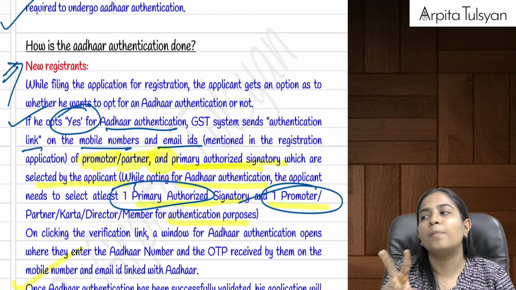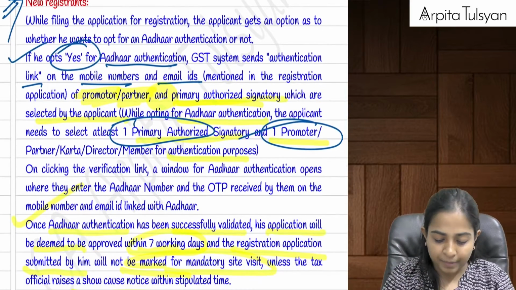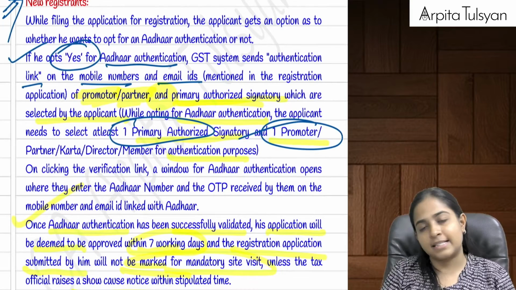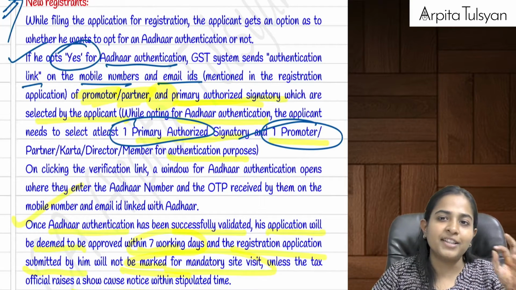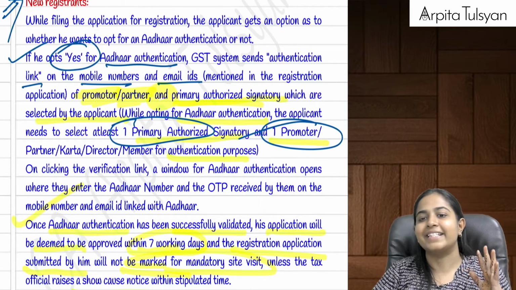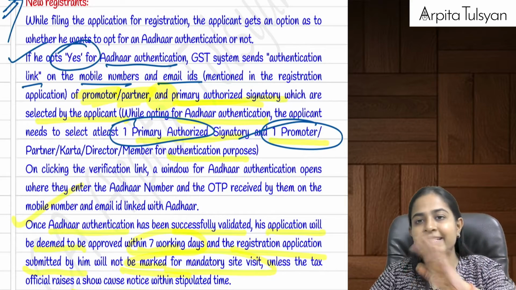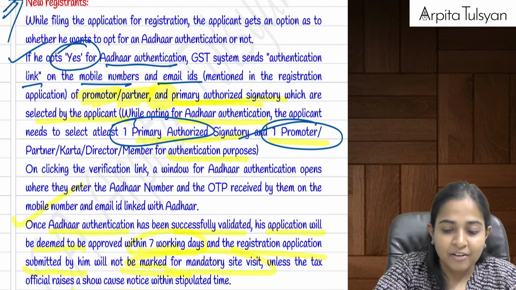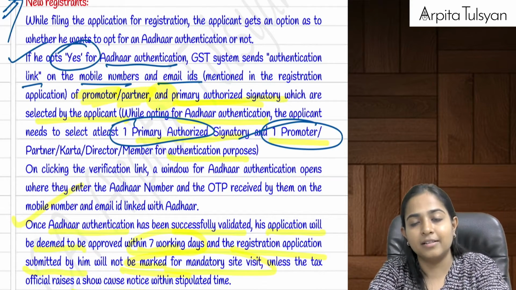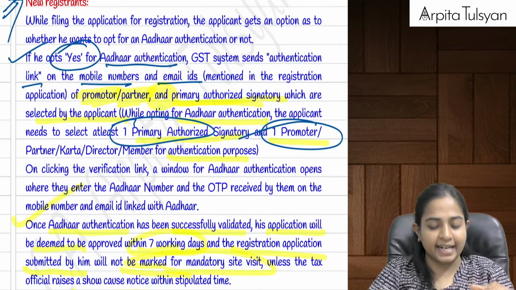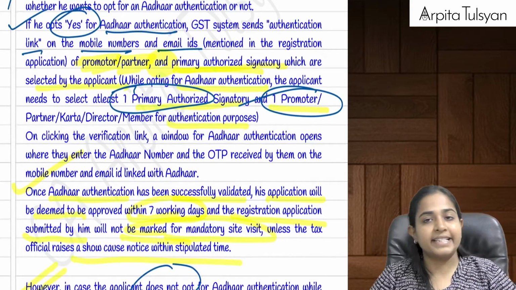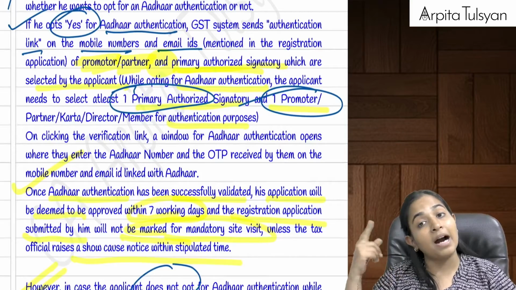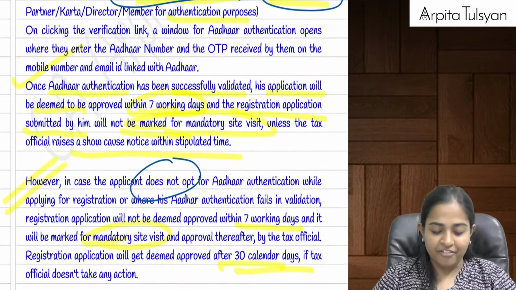So this way, Aadhaar authentication has to be done for two persons, and if he has successfully done this Aadhaar authentication, then within a time period of 7 days, his application, his registration will be deemed to be granted. If it is not done properly, then it will be marked for the purpose of site verification.